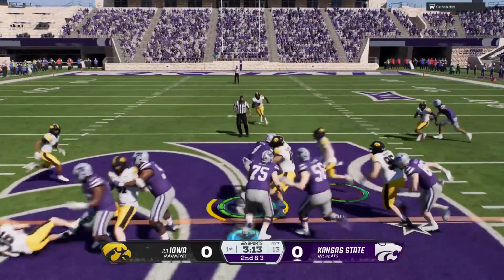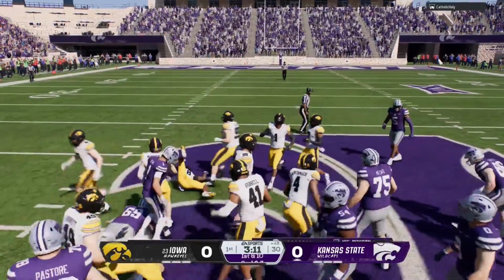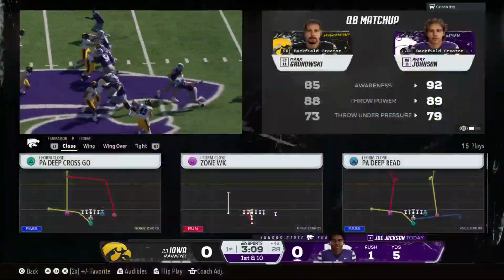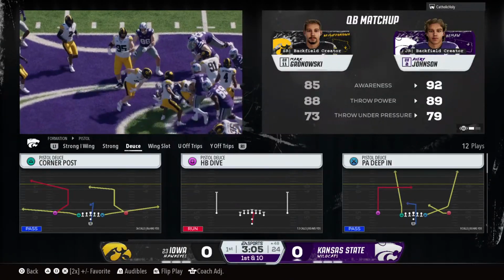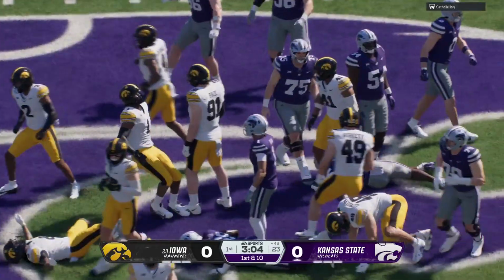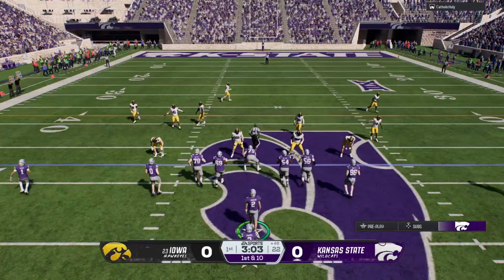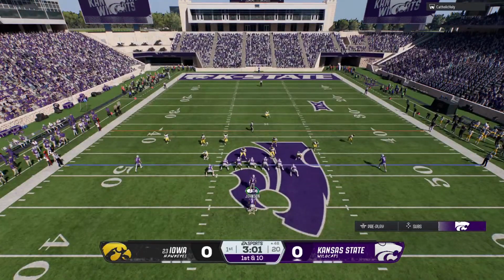Takes the handoff. It's Jackson. Tackle is made at the 48. It's a pickup of 5 and enough for the first down. And that's a good second down run. Commit to the running game. Run the football. Great gain. Great job by the offensive line. Keep it rolling.